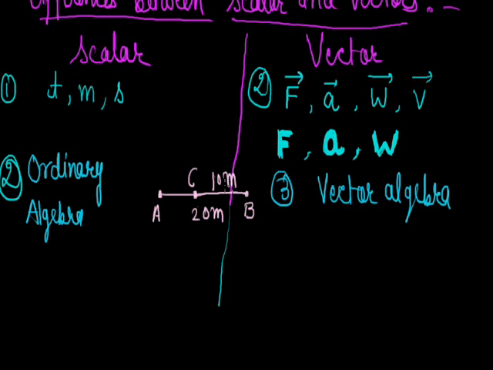No need to follow the direction, only 30. But for displacement it will be plus 20 because it is towards east, and minus 10 because it is towards west. So plus 10 meter will be displacement. So these are two differences. Third, the definition. Scalars have only magnitude, but vectors have magnitude as well as direction. Okay, so these are some differences between scalar and vector.